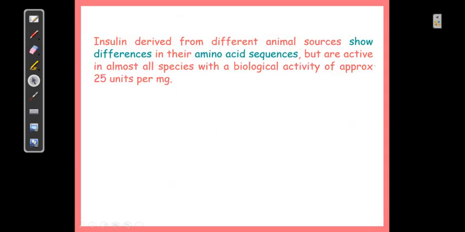Insulin was discovered from the dog, as I told you. Initially, when biotechnological methods were not available, it was isolated from different animal sources. Insulin isolated from different animals shows changes in the amino acid sequence. Activity is observed, but because of this change there is a possibility of an antigenic response, so insulin allergy or antigenic response is possible with animal sources.